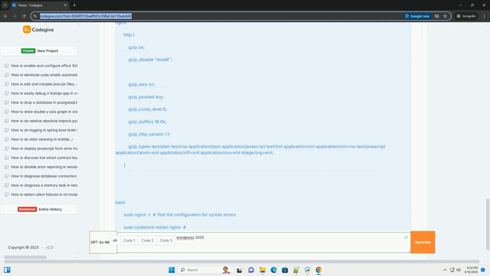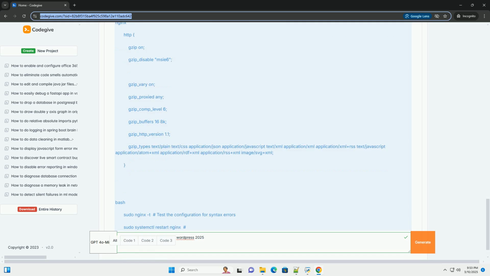Note: files starting with a dot are often hidden by default, so make sure your FTP client is configured to show hidden files. Adding Gzip directives: open the .htaccess file in your text editor and add the following code block. Explanation: IfModule mod_deflate.c checks if the mod_deflate module, the Apache module responsible for Gzip compression, is enabled on the server.